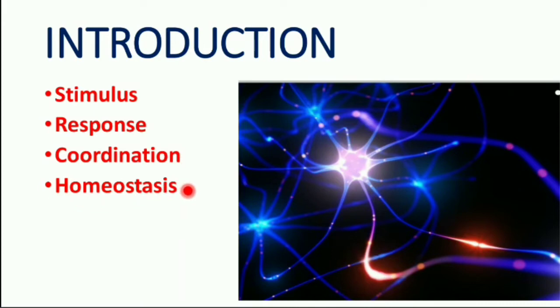Homeostasis. Coordination between the various organs and cells to maintain the proper physiological balance is known as homeostasis. Stimulus may be heat, light, cold, taste and touch that are detected by receptors present in the body of an organism.